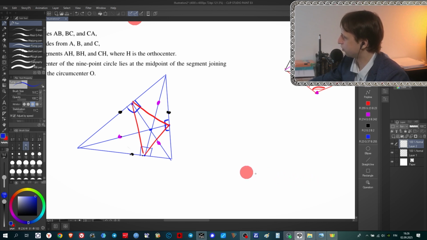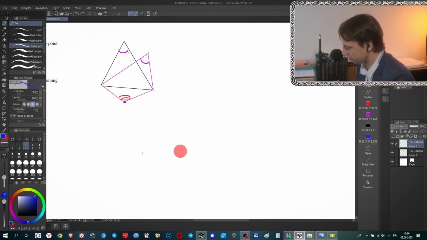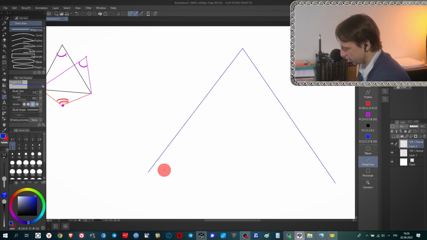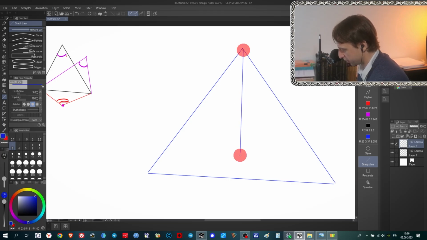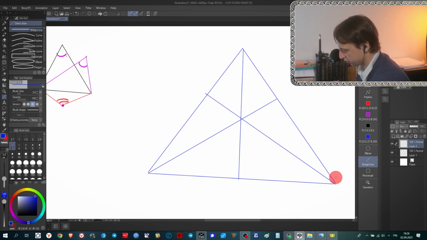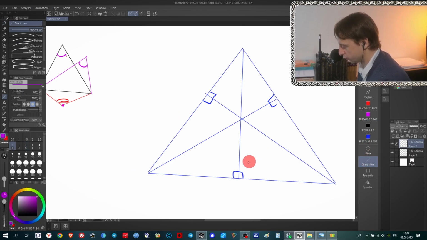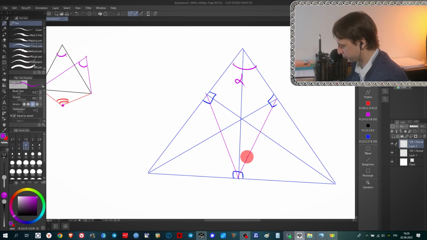So let's start from our basic triangle that connects the feet of our altitudes. Let's make a little bit bigger picture. Now we know what path we should go, and it will make our solution much faster and much easier. So now we have altitudes here. We don't even need to make any letters like ABC. So my main question for you, as we started with this triangle: how to find this angle in terms of the angles of your triangle? For example, if this angle is alpha, how to find this angle?